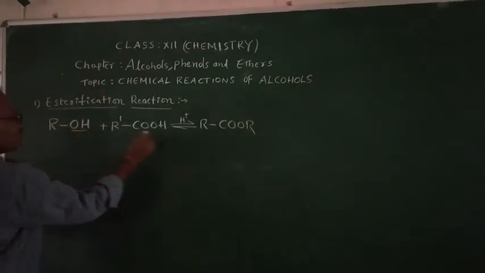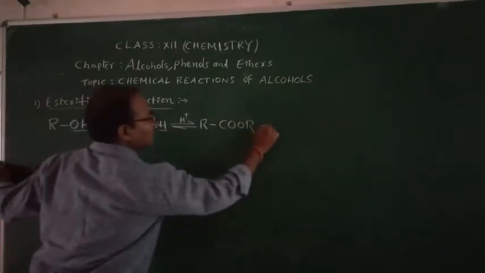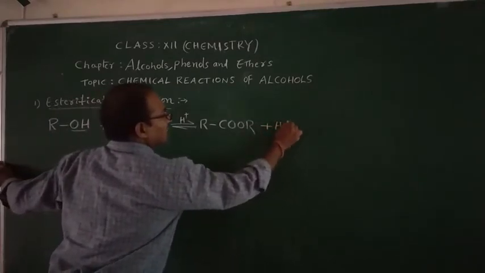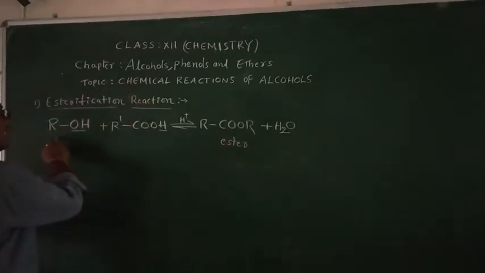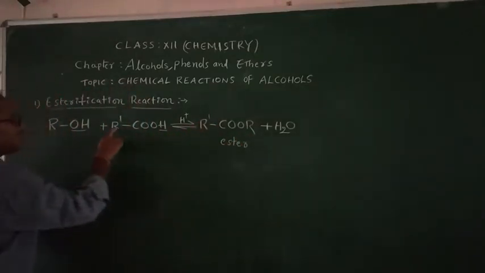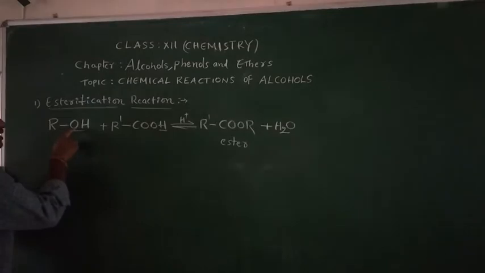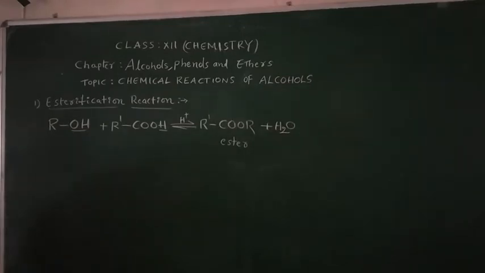Here, OH from here and H from here, a water molecule is removed. Here ester is formed, children. This is ester, R'COOR. From this reaction, ester is formed. That is why it is called esterification reaction.